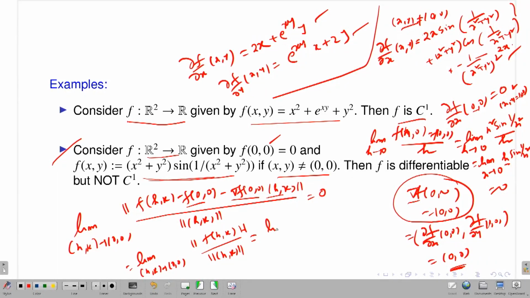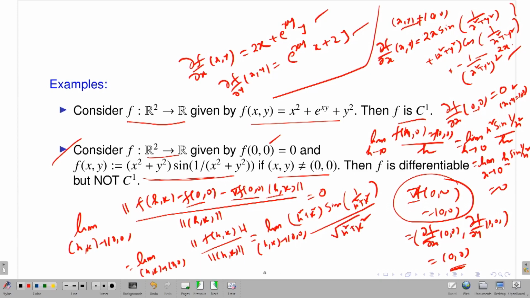So what is this? This is the same as the limit as (h, k) goes to (0, 0). If (h, k) is given, you just write it: this should be (h square plus k square) times sine of 1 by (h square plus k square), and the norm is the square root of h square plus k square. That means what will happen?